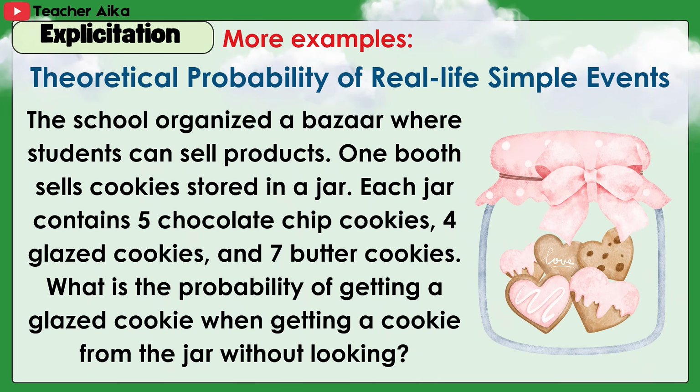More examples. Theoretical probability of real-life simple events. The school organized a bazaar where students can sell products. One booth sells cookies stored in a jar. Each jar contains 5 chocolate chip cookies, 4 glazed cookies, and 7 butter cookies. What is the probability of getting a glazed cookie when getting a cookie from the jar without looking?